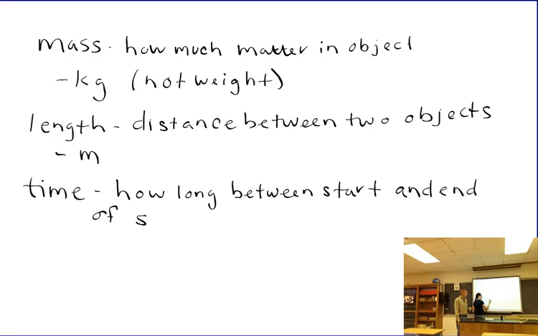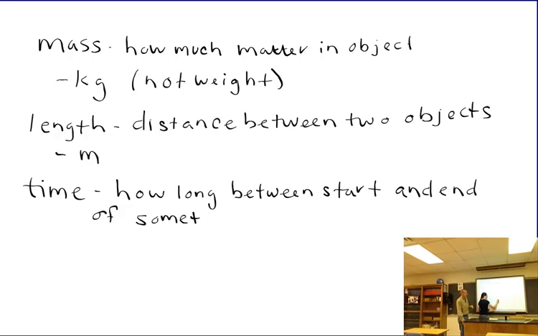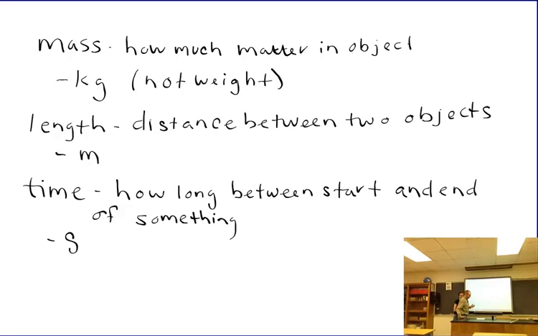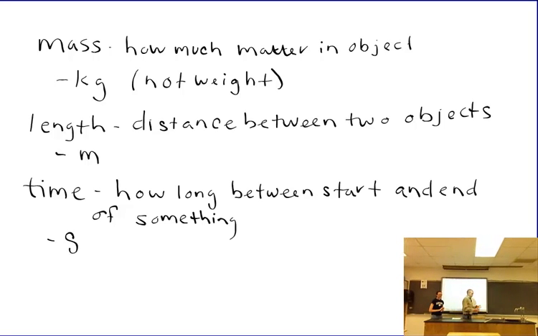Okay, so how long between start and end? And the unit for time is seconds. Okay, most of what we talk about in physics is going to happen over short durations of time, so we're going to be using seconds. Occasionally we'll have things in hours and minutes, and we'll have to be able to go between seconds, minutes, and hours. But since time is measured in seconds, we do use the symbol s for time.